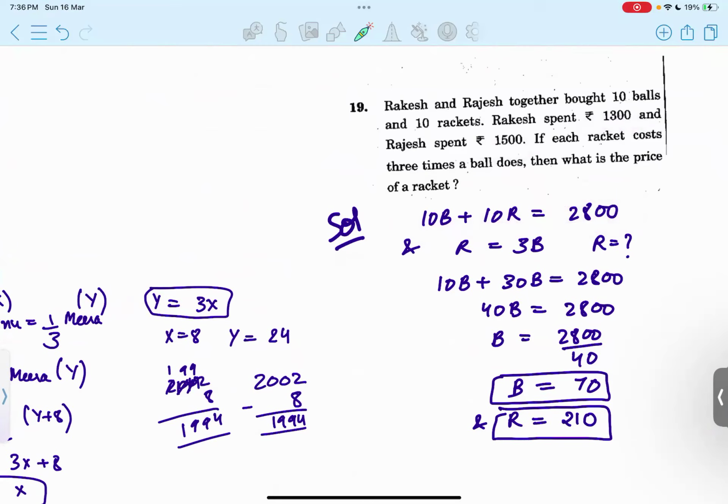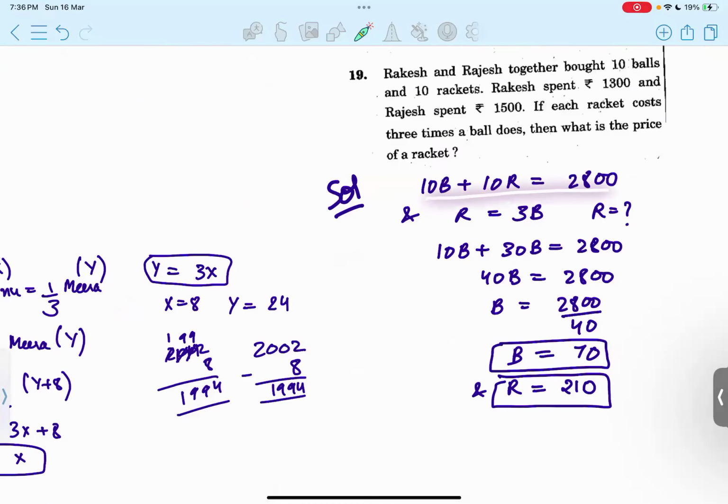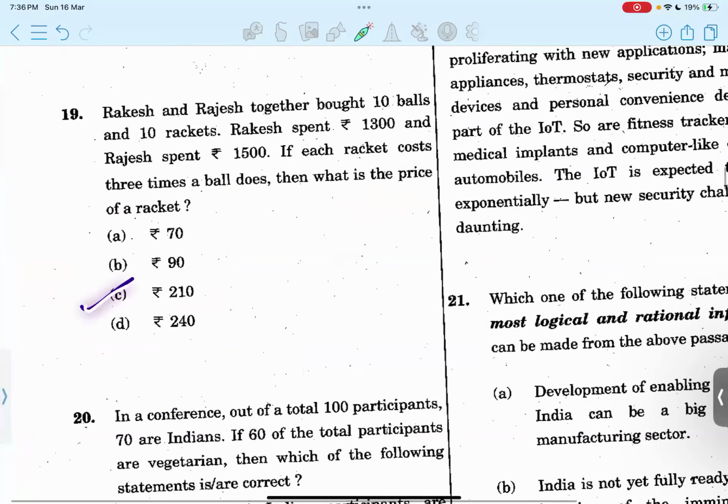Another piece of information is that a racket costs 3 times that of a ball. So we have to get the price of a single racket. In this equation, we put the value of R here, and solve it further. We get the value of a ball: a single ball is 70 rupees. To get R, we place 70 in this equation. R would be 210. So the right option should be C. Option C.